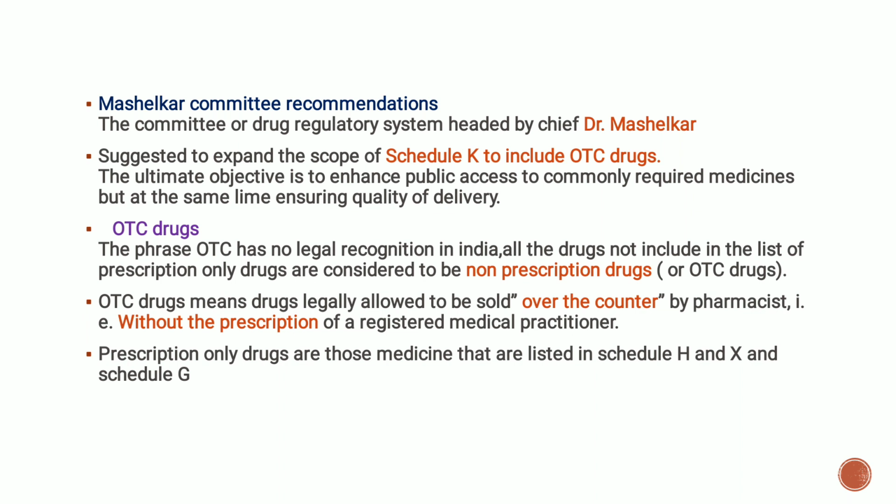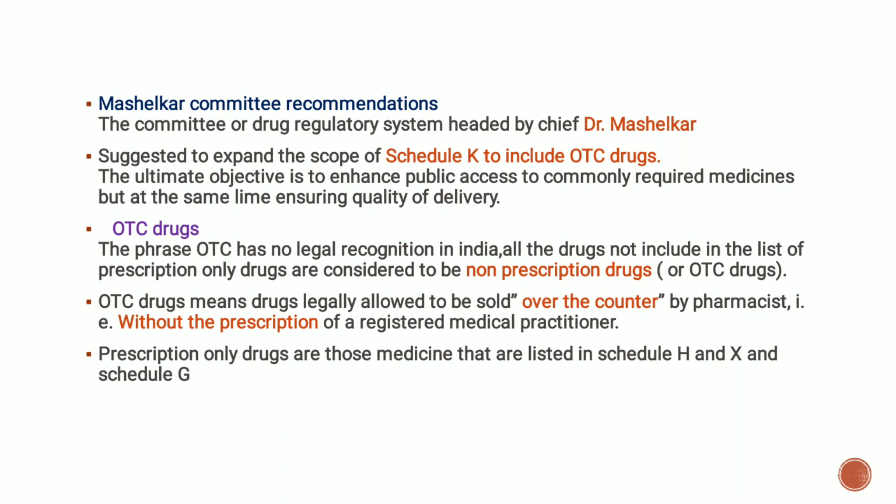He suggested expanding the scope of Schedule K to include OTC drugs. The ultimate objective is to enhance public access to commonly required medicines, but at the same time ensure the quality of delivery. What are OTC drugs? The phrase OTC has no legal recognition in India. All the drugs not included in the list of prescription-only drugs are considered to be non-prescription drugs, that is, the OTC drugs.